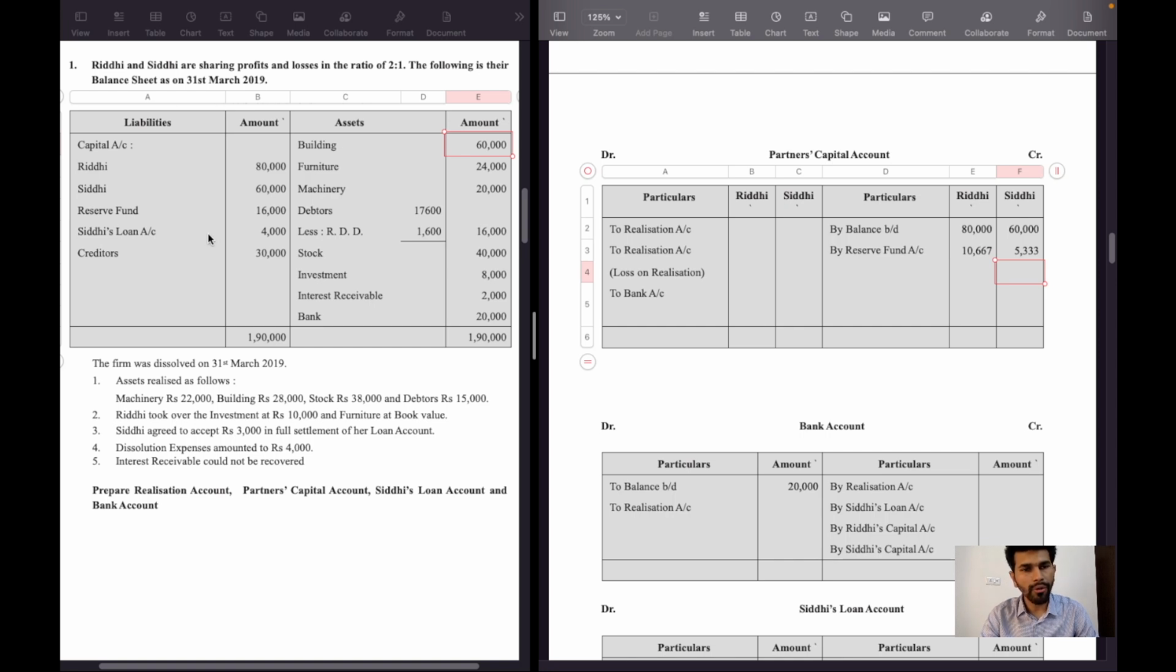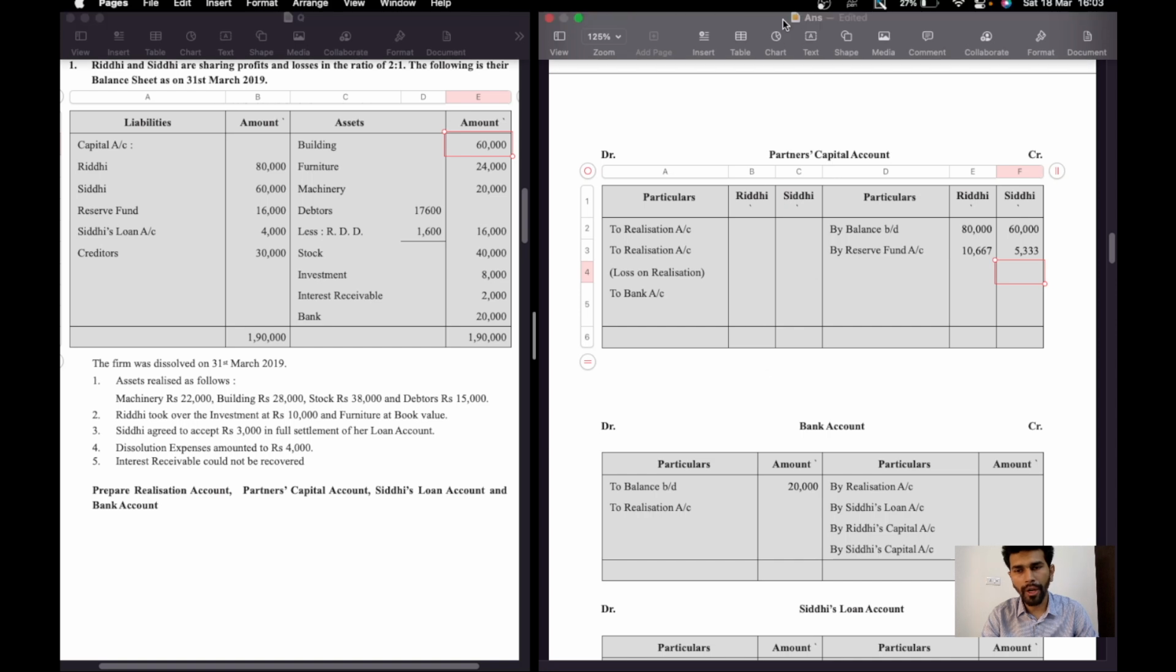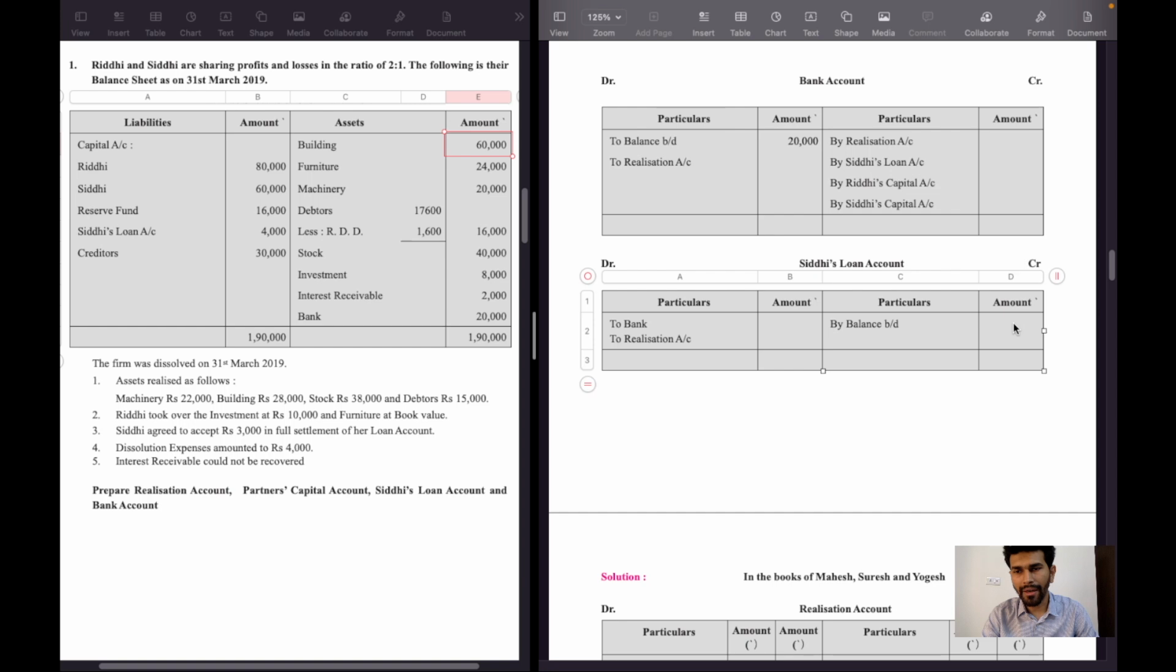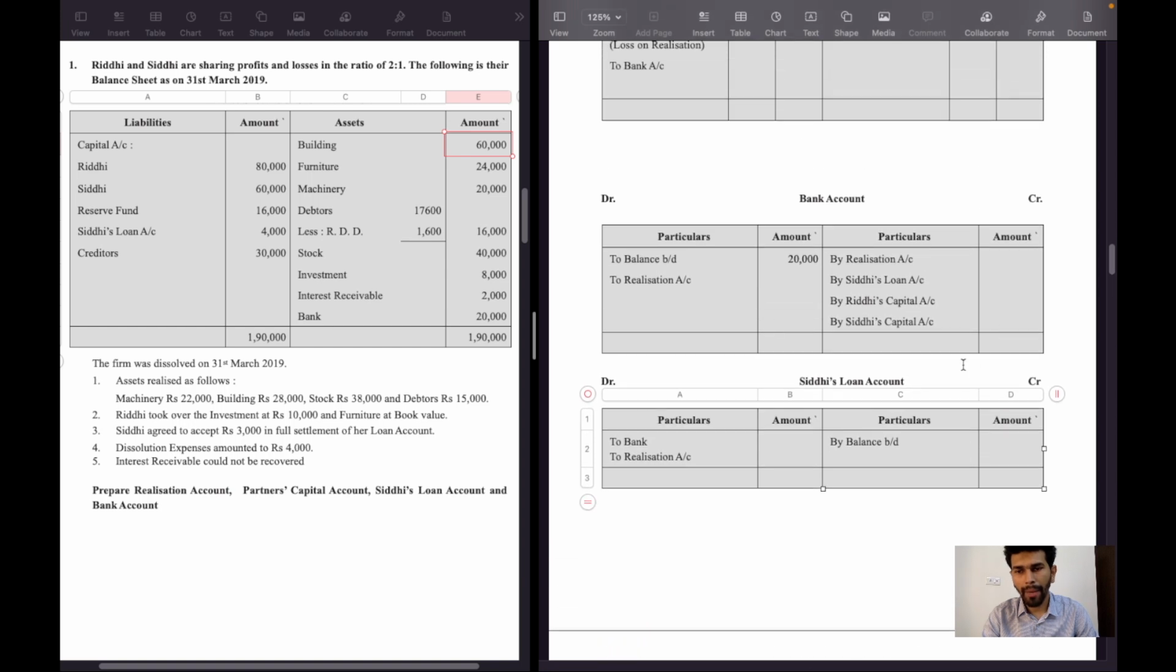Siddhi's loan account 4,000 rupees will be recorded on Siddhi's loan account credit side. By balance brought down, 4,000 rupees. Remember, all the liabilities have a credit balance. Therefore, we have written it on Siddhi's loan account credit side as the opening balance.